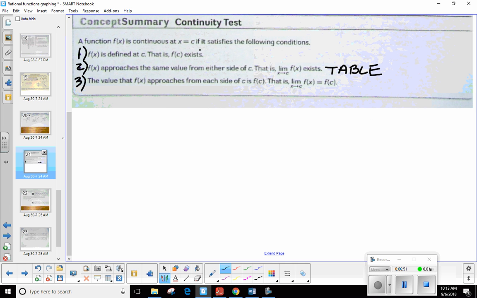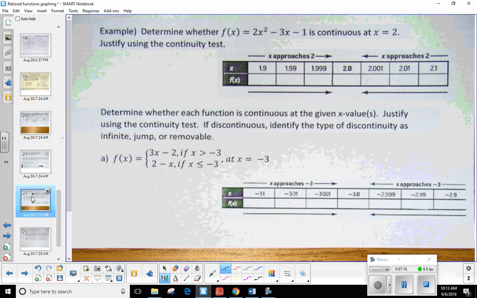So that's step 2. Now step 3, the value of f of x approaches from each side of c is f of c. That is, the limit as x approaches c of f of x should equal f of c. So whatever value you got for step number 1, if it's continuous, you should get the exact same value in step number 2. And if we don't, well then that's when we have one of those discontinuities. Okay? Well, let's try one.